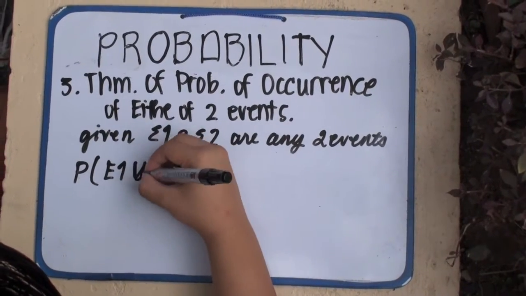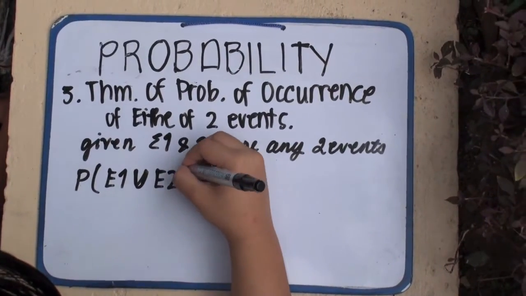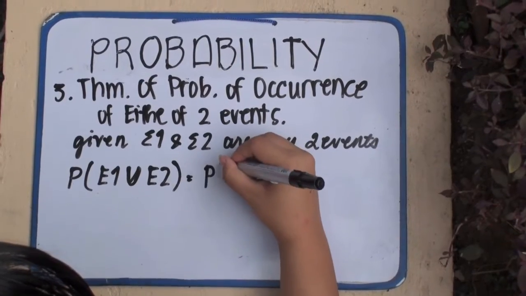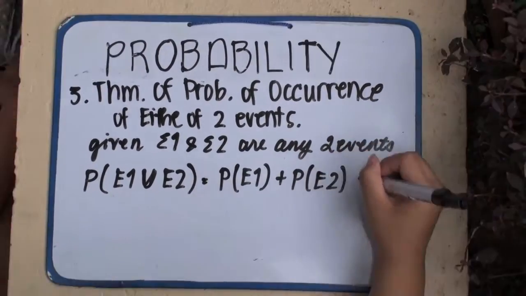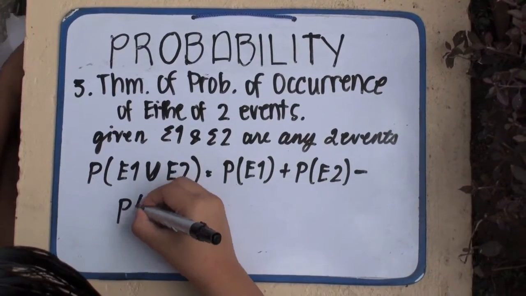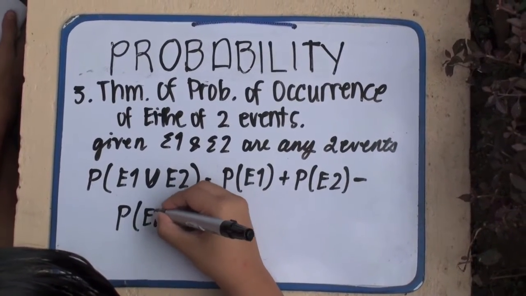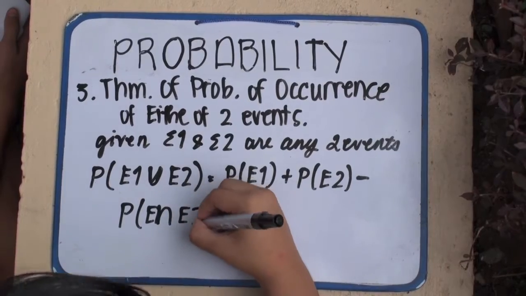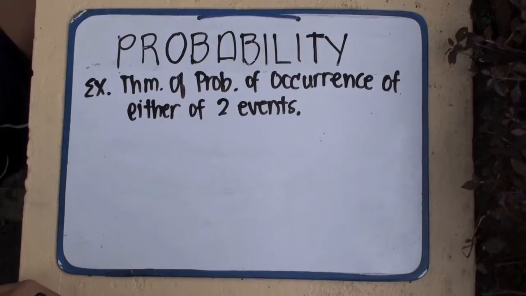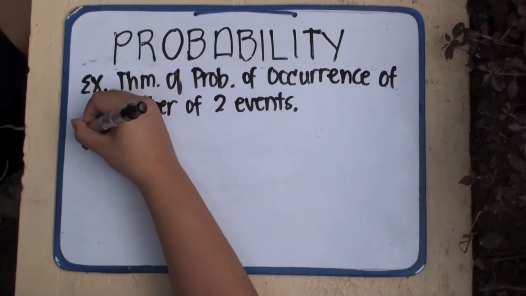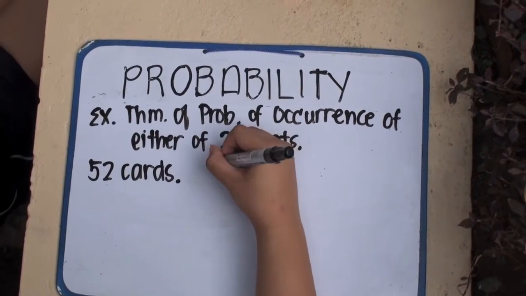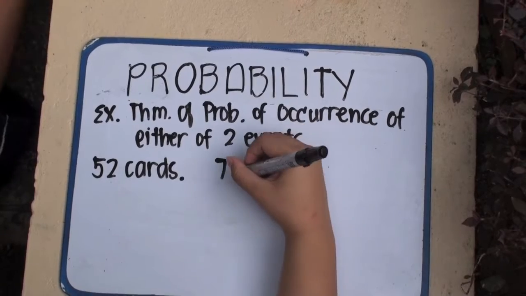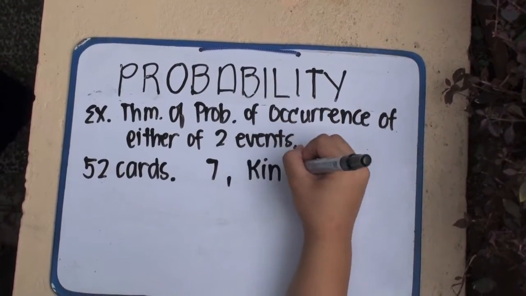the probability of E1 union E2 is equal to the probability of E1 plus the probability of E2 minus the probability of the intersection of E1 and E2. An example for this theorem: in a regular deck of 52 cards, what is the probability I will get a 7, a king, or a spade